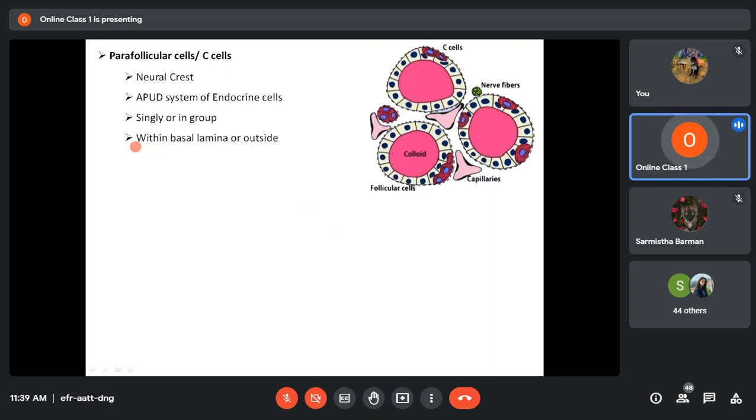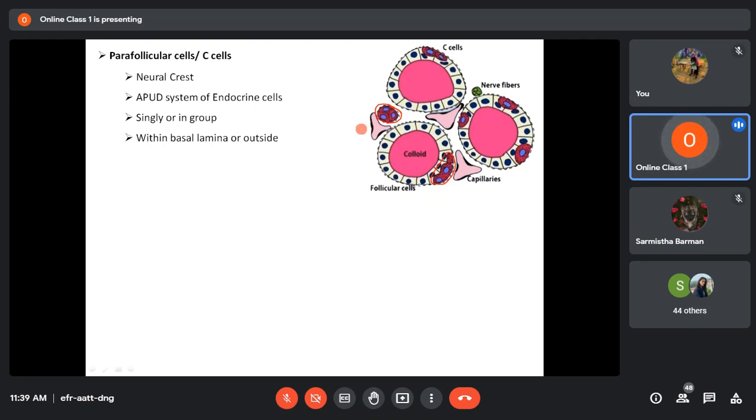In addition to that, these parafollicular cells may be within the basal lamina or outside. Now let us say this is one follicle. Here you can see one dotted line. That dotted line represents the basal lamina. If you see this group of parafollicular cells, they are within the basal lamina. But if you look at this group of parafollicular cells, it is outside the basal lamina.